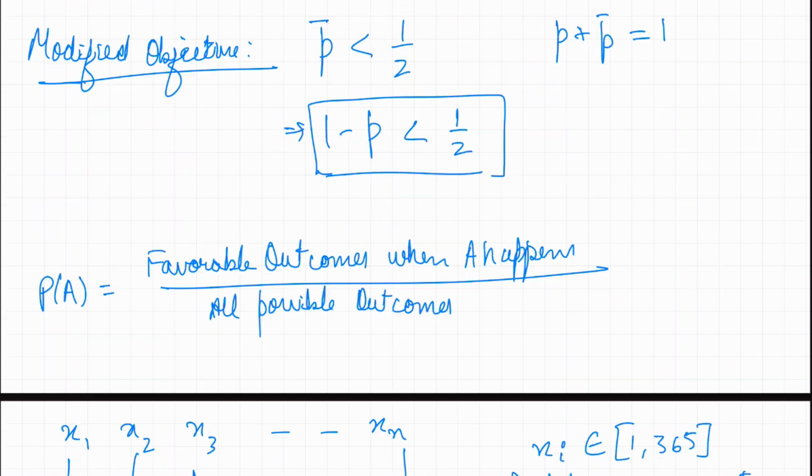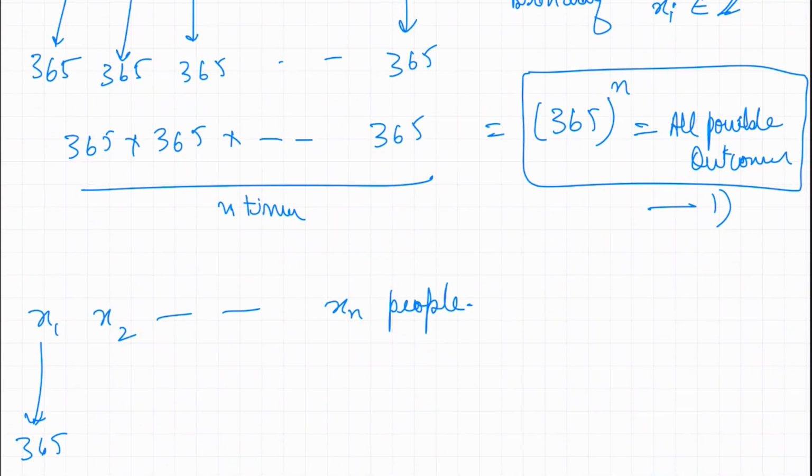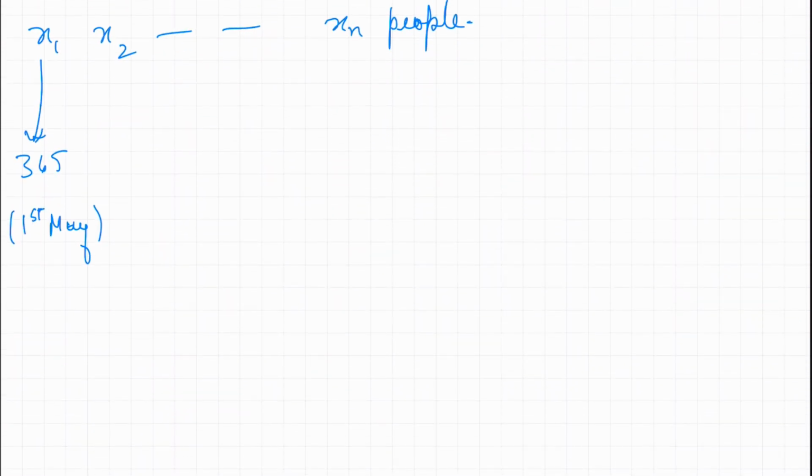If you remember, if you go back here, no two randomly chosen people have the same birthday. So it's important we make sure that no two people have the same birthday here. So we make sure that nobody else in the gathering has 1st May. Therefore, the second person can choose any birthday except 1st May, so they have 364 options. Similarly, x3 will not be able to choose the first two birthdays, chosen by x1 and x2, so you have 363 options. And similarly, all the way to xn, it is 365 minus n minus 1.